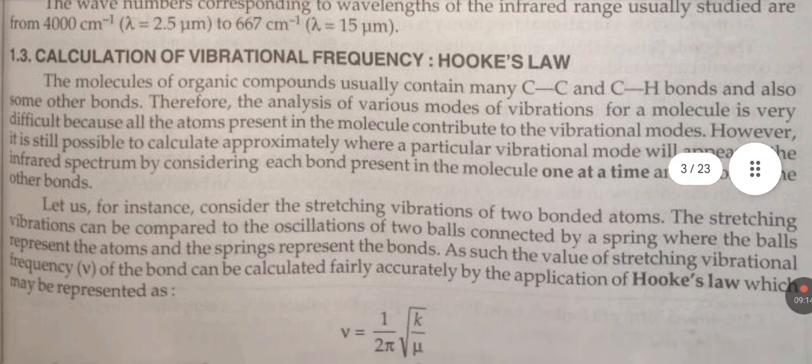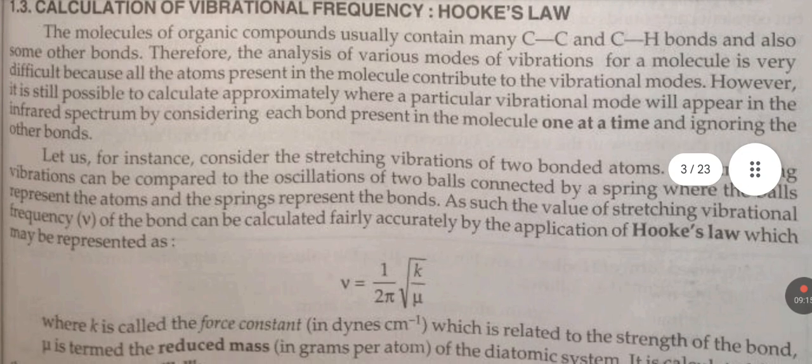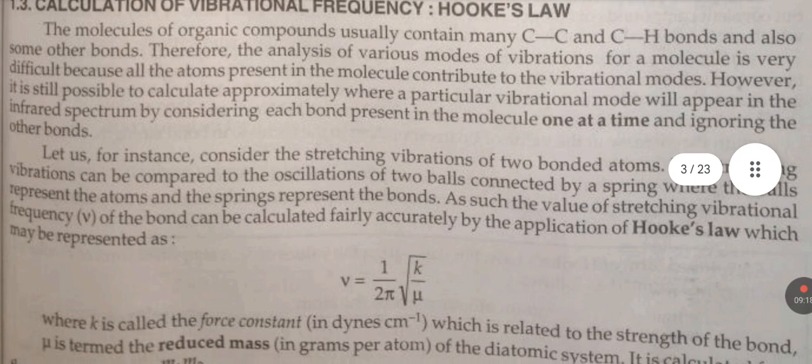Calculation of vibrational frequency, Hooke's law. The molecule of an organic compound usually contains many carbon-carbon and carbon-hydrogen bonds and also some other bonds. Therefore, the analysis of various modes of vibration for a molecule is very difficult because all the atoms present in the molecule contribute to vibrational modes.